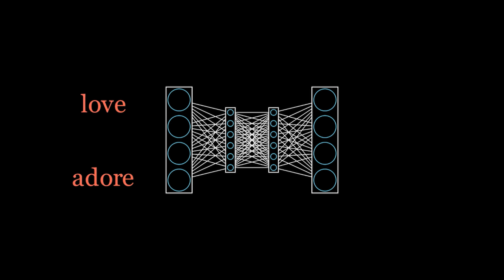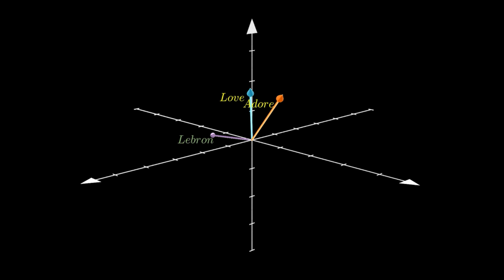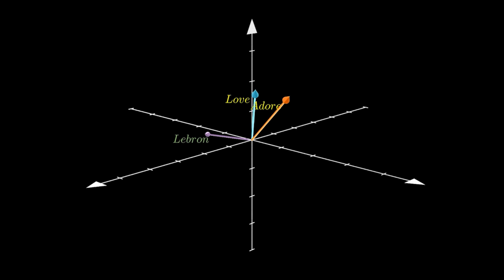Once we train a model that can successfully return LeBron to both of the words love and adore, we turn their weights, which are just a list of numbers, into vectors in space. Keep in mind that this demonstration is simplified to 3 dimensions. The actual model will use more than 200.